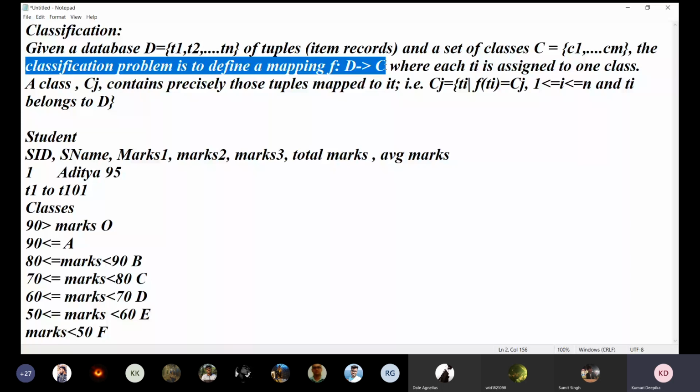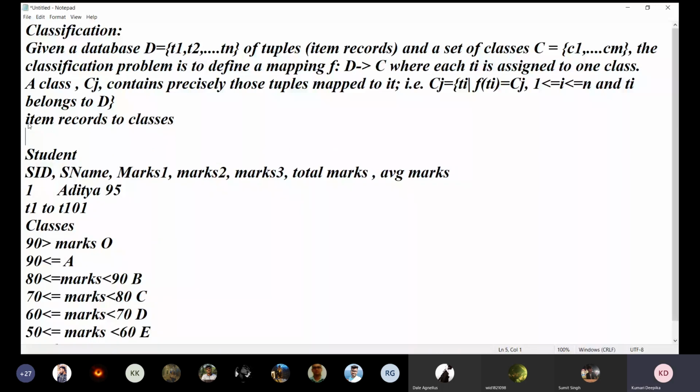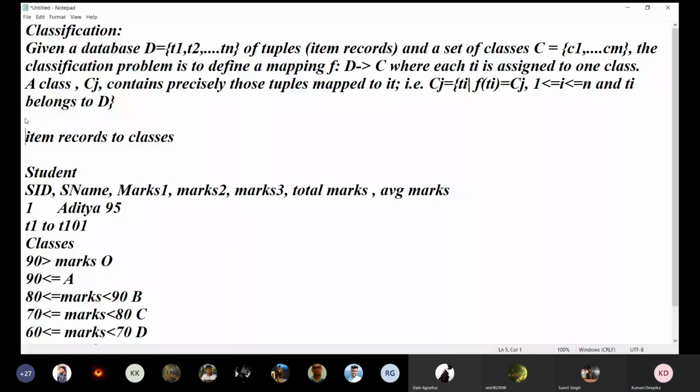In other words, we can say the classification is the mapping of item records to classes. This particular record, this tuple, maps to which class is the outcome.